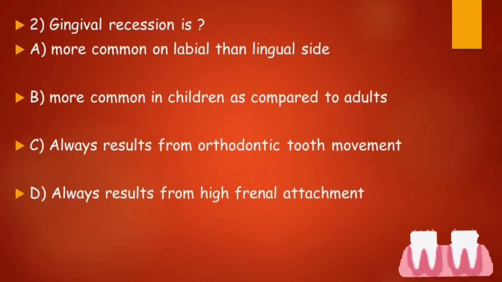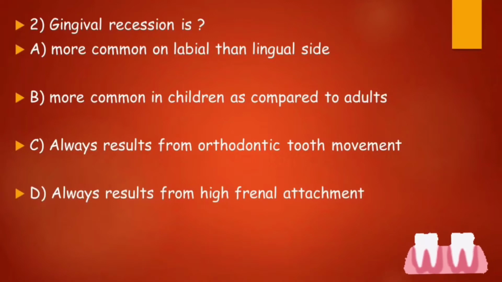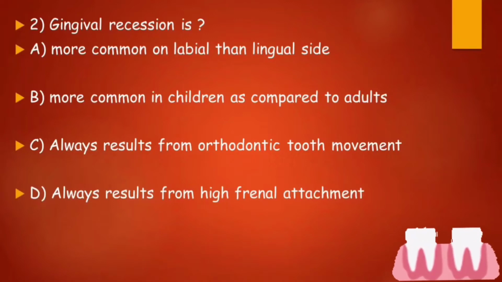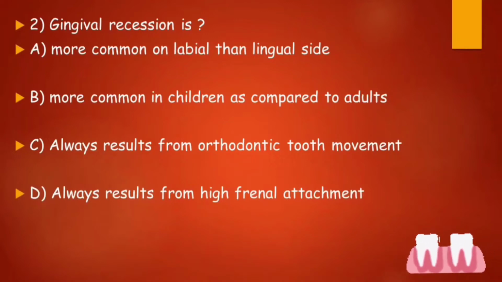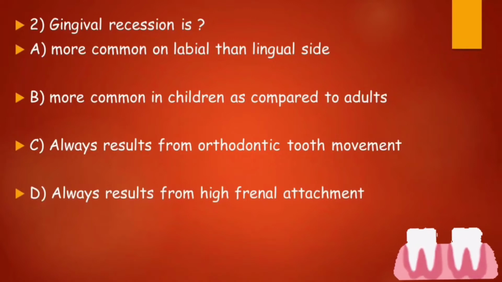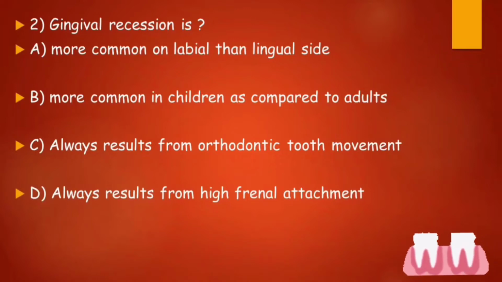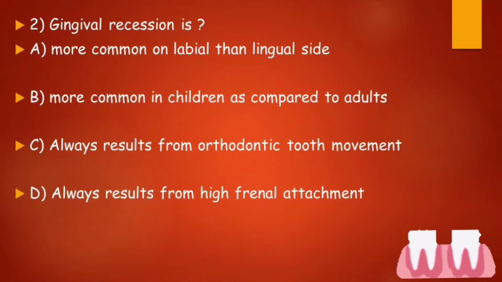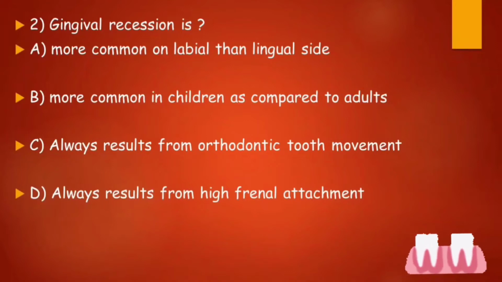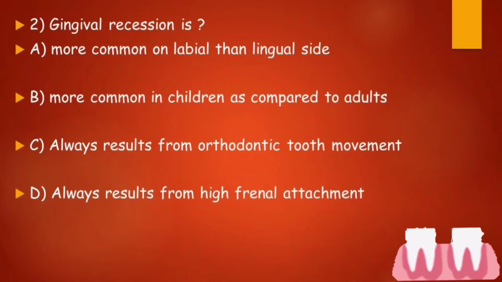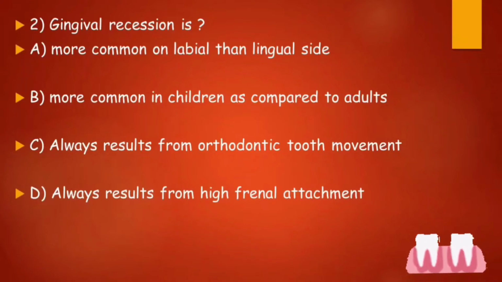The gingival recession is option A, more common on labial side than lingual side. Option B, more common in children as compared to the adults. Option C, always result from the orthodontic tooth movement. And option D, always result from the high frenal attachment. What do you think? What will be the right answer for this question?